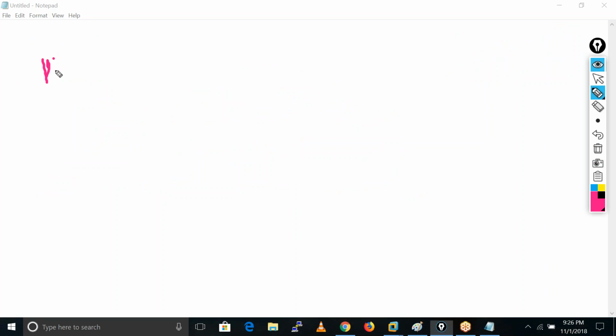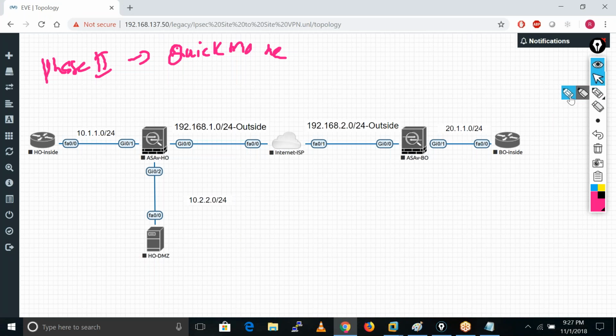Now we also have phase 2. Phase 2 is also known as quick mode. So what happens in VPN? We need to define the traffic which we are going to encrypt and hash when they communicate.